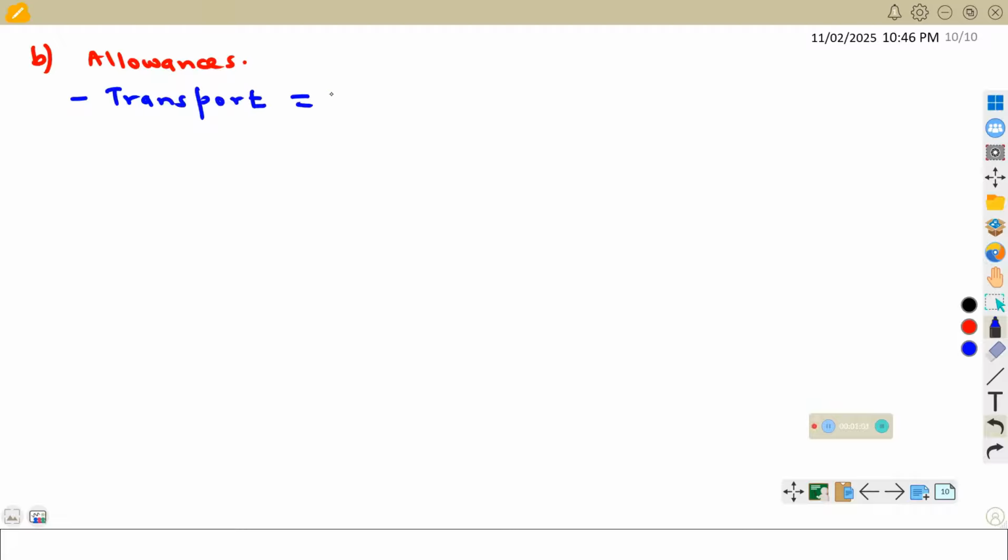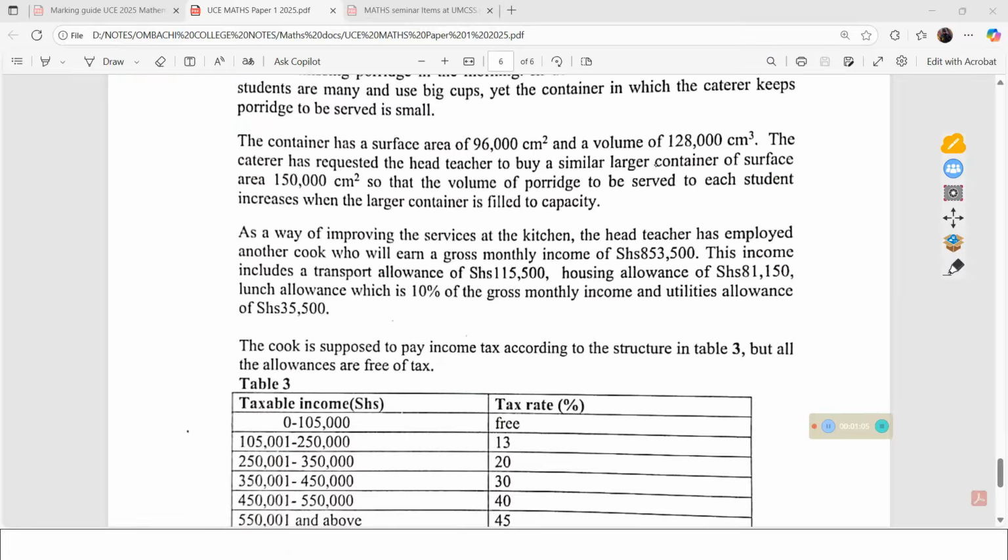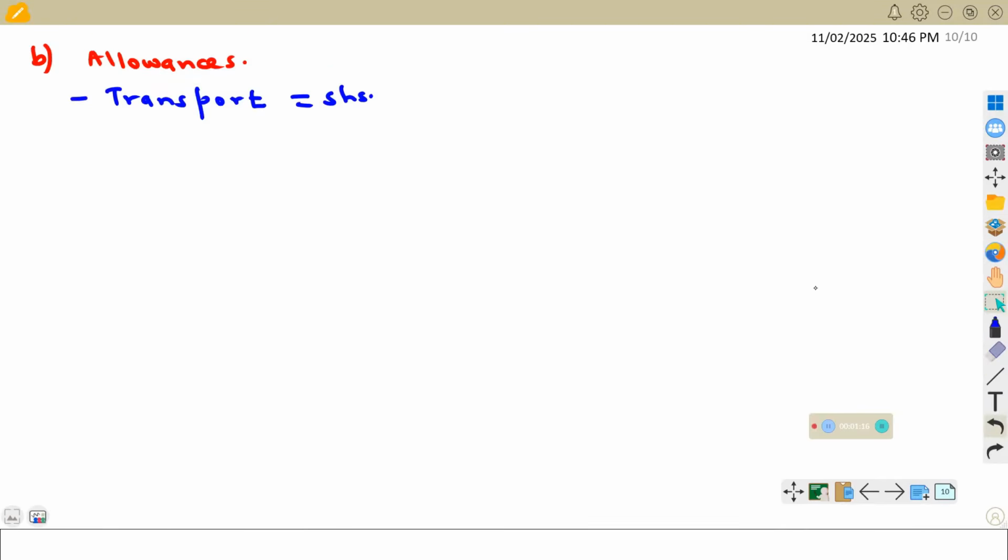Transport is shillings 115,500. And next we shall talk about housing.